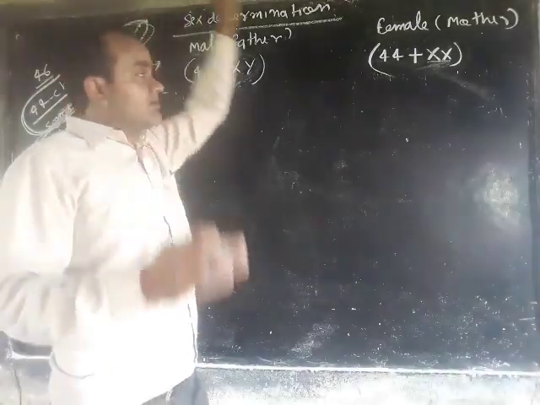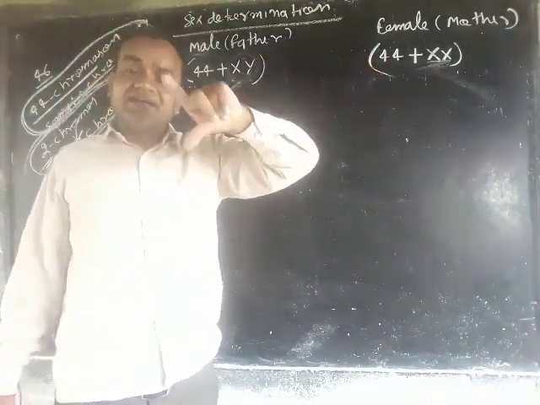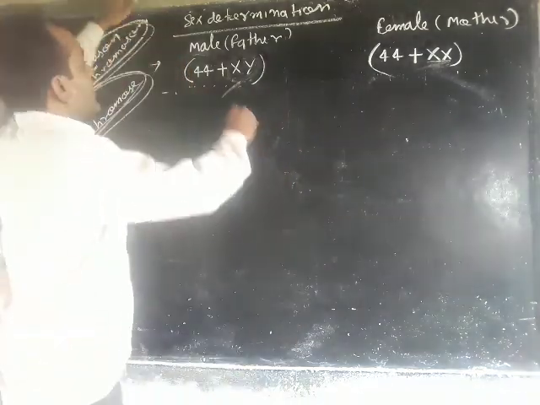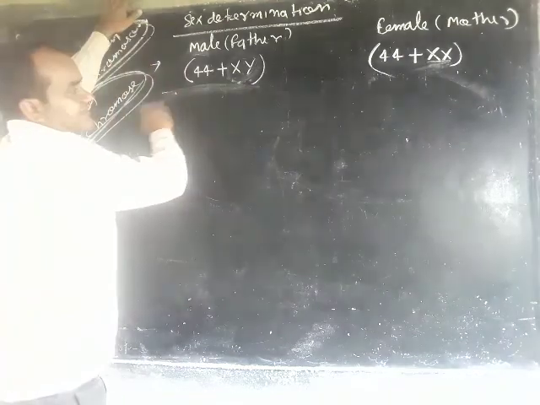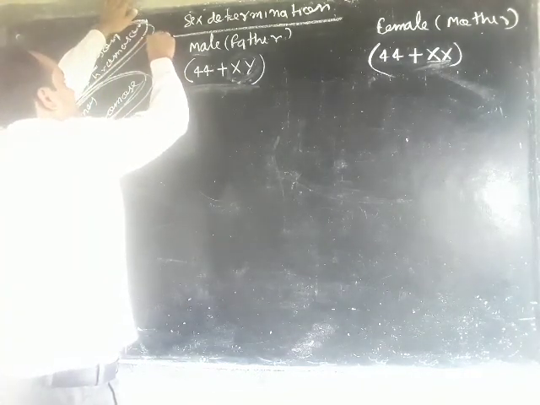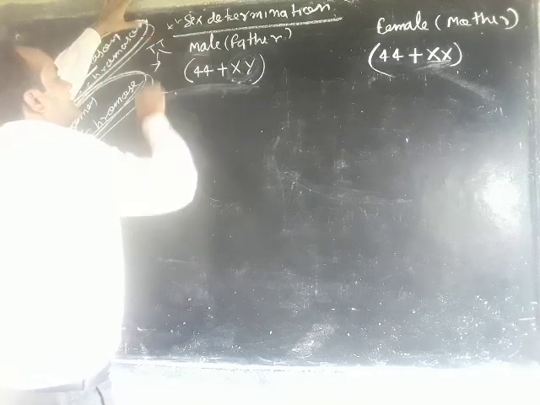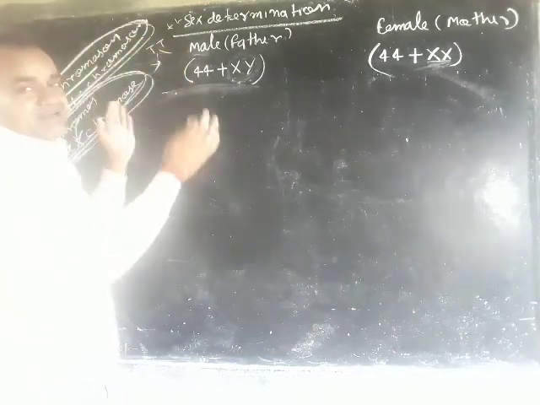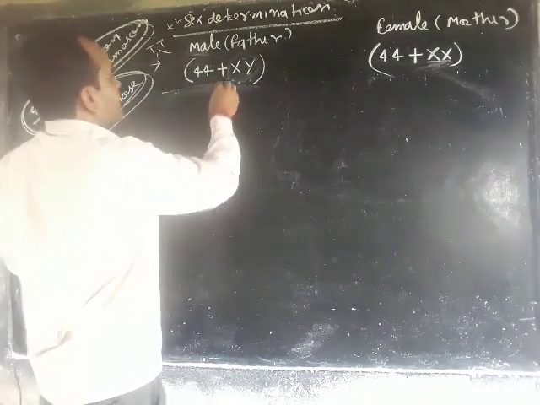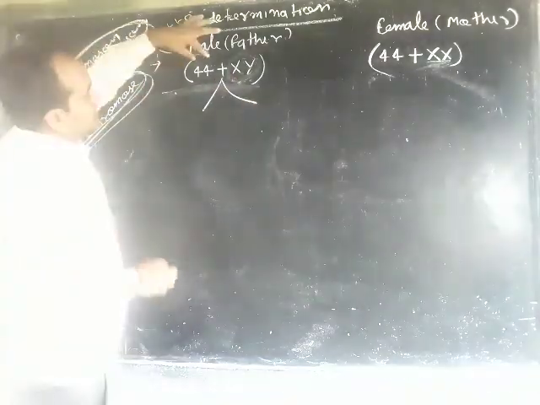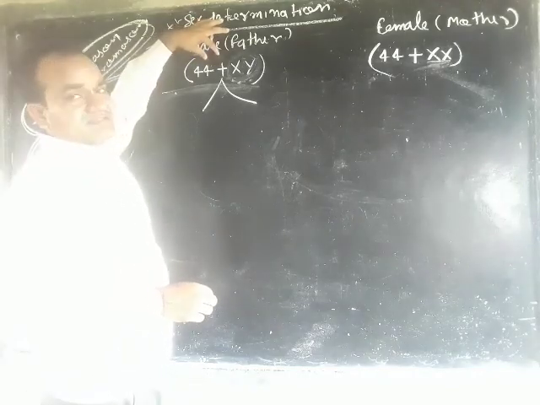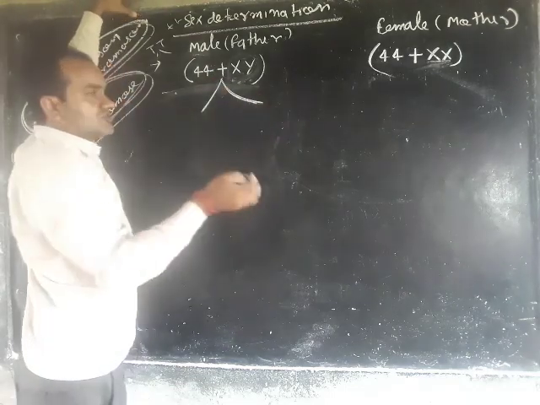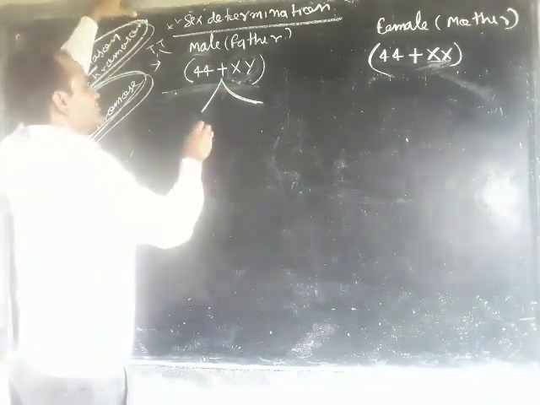Now we will apply Mendel's first rule, or Mendel's cross hybridization. In Mendel's cross hybridization, you have learned about capital T, small t, small t. At the time of gamete formation, they will separate from each other and divide into half in number. Meiosis division occurs in the reproductive organ and they divide into half the number of chromosomes.